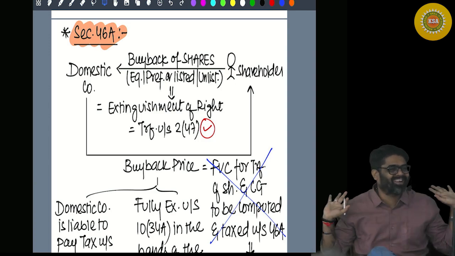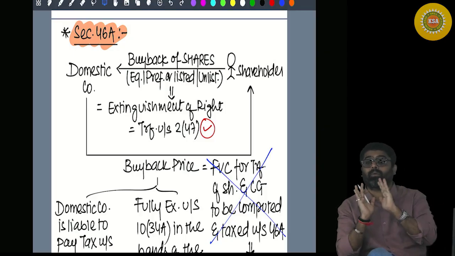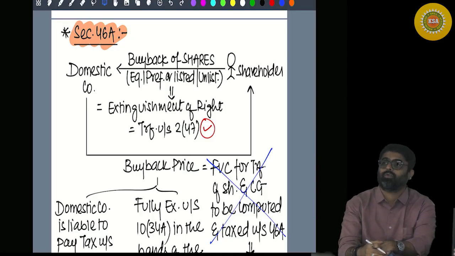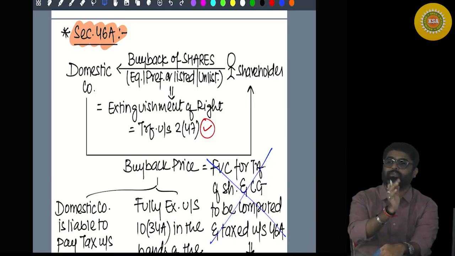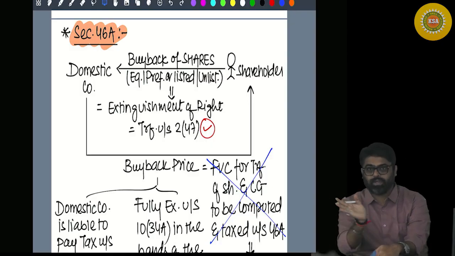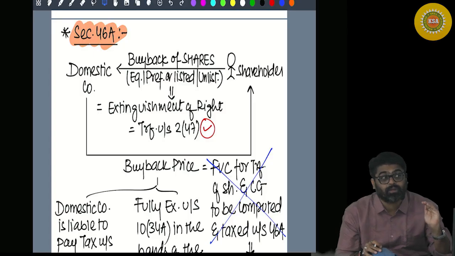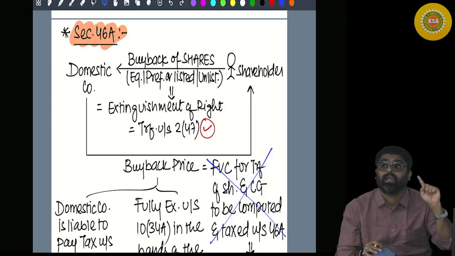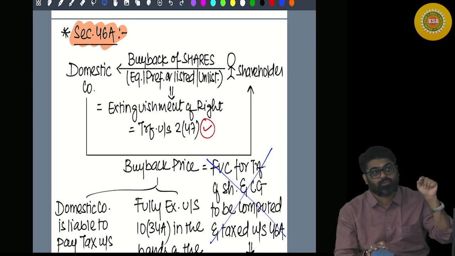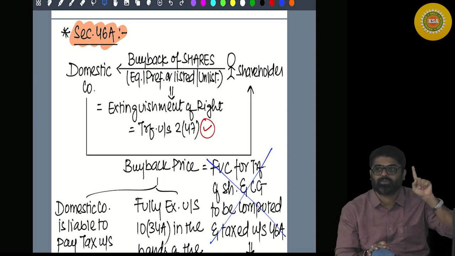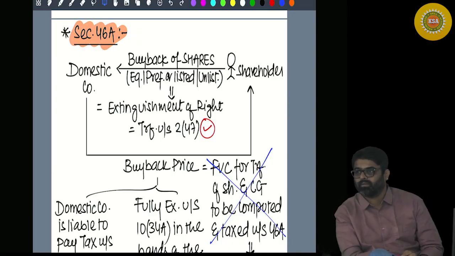What you will do? Take the shares back. Why? Because the company is offering you a higher amount as compared to the current market price, 5 lakhs. So can I say you gave away your shares? Shares are transferred because here the relinquishment happens. Extinguishment of right in a capital asset will take place. And how much you received? 5 lakh. So how much should be your gain?